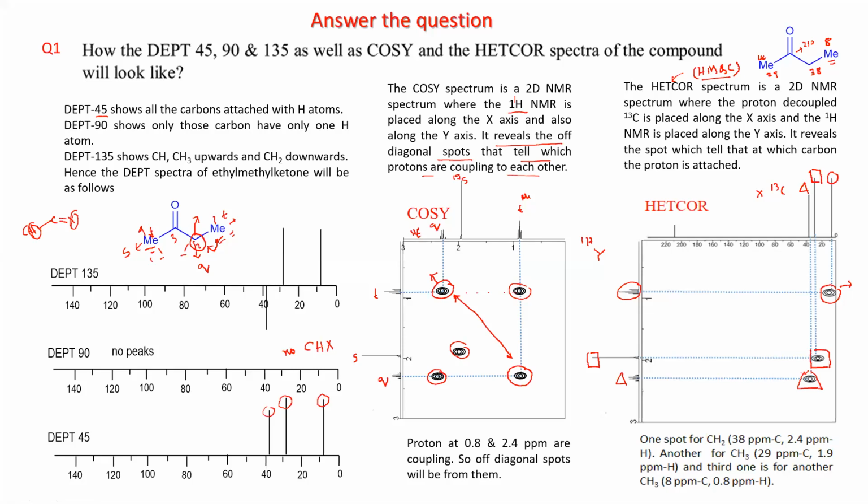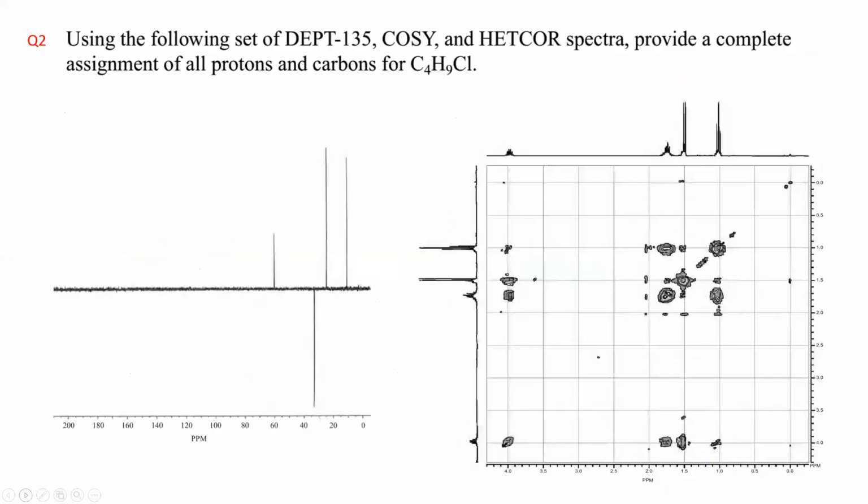Now I'll be giving one problem. You have to come up with the assignment. This is important. You have to tell me which carbon or which proton is having what peak. So let us have one problem here.